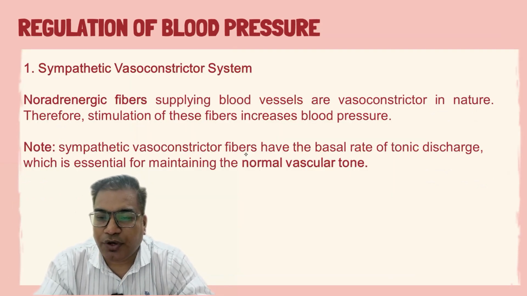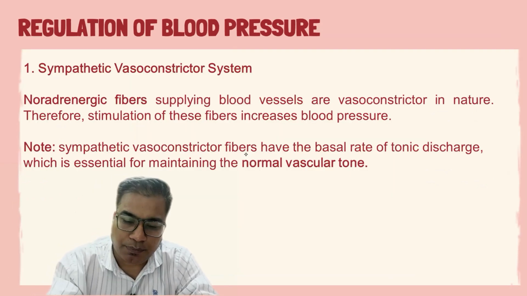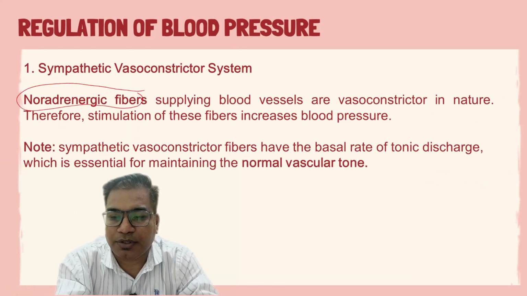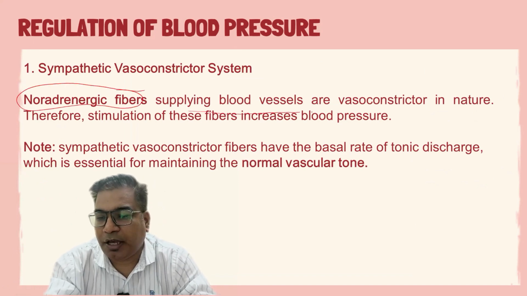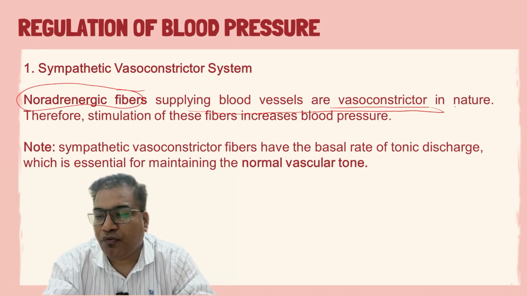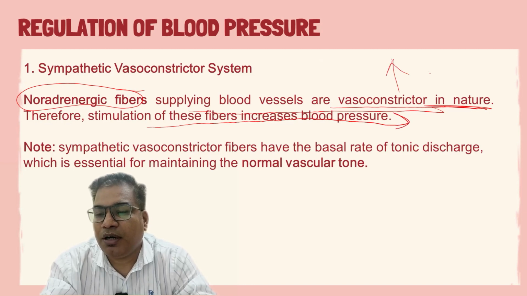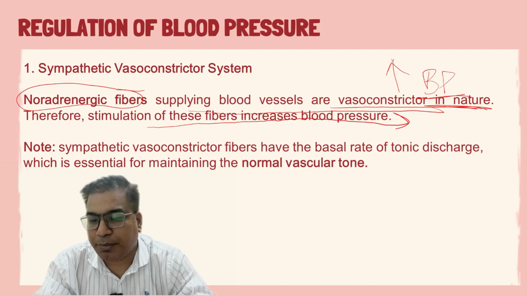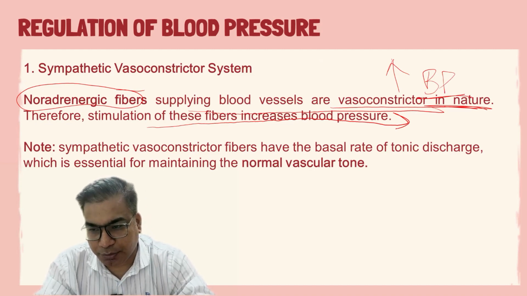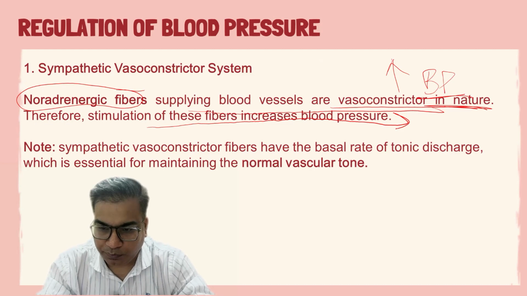Now, the sympathetic vasoconstrictor system. Basically, there are noradrenergic fibers which supply blood vessels and are responsible for vasoconstriction. So stimulation of these fibers finally results in an increase in blood pressure.